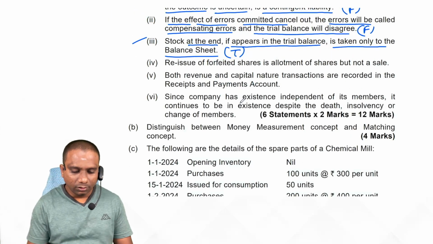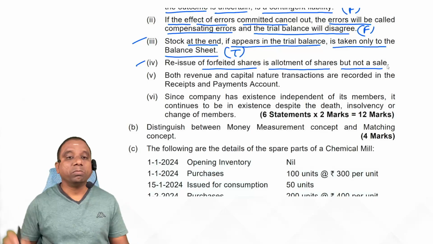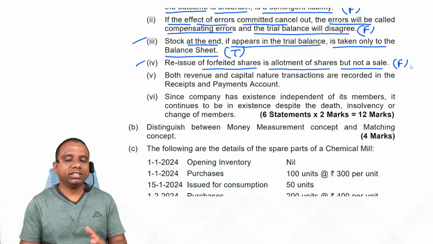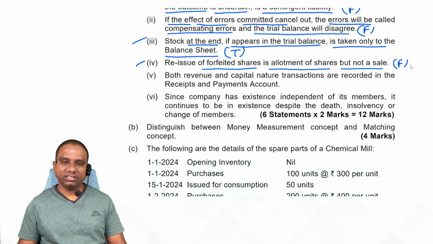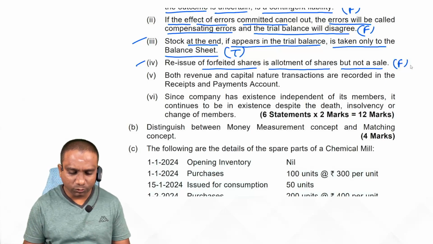Next one. Reissue of forfeited shares is allotment of shares but not a sale. This is false, because reissue of shares is not allotment of fresh shares, it is simply a sale of old shares. Is it clear, students? Next one,